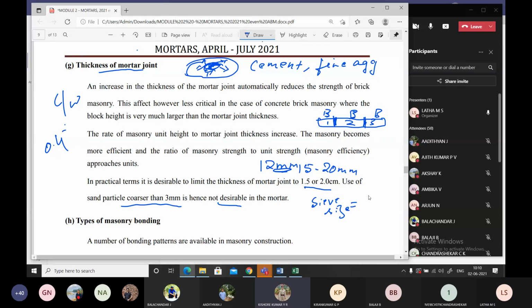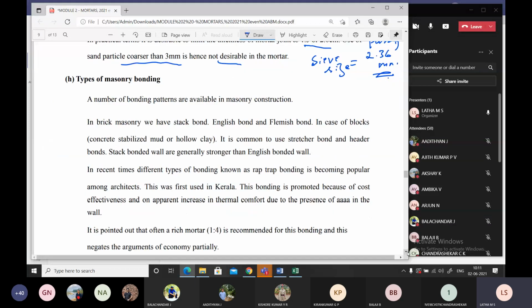2.36 mm. Yes, 2.36 mm. Correct. Your answer is correct. So we should use a sand which is passing through 2.36 mm. Correct. So that is a thickness we usually maintain between 15 to 20 mm, and it should be having a sand desirable less than 3 mm. Next parameter after checking the mortar thickness, we'll move on to the type of masonry bonding.